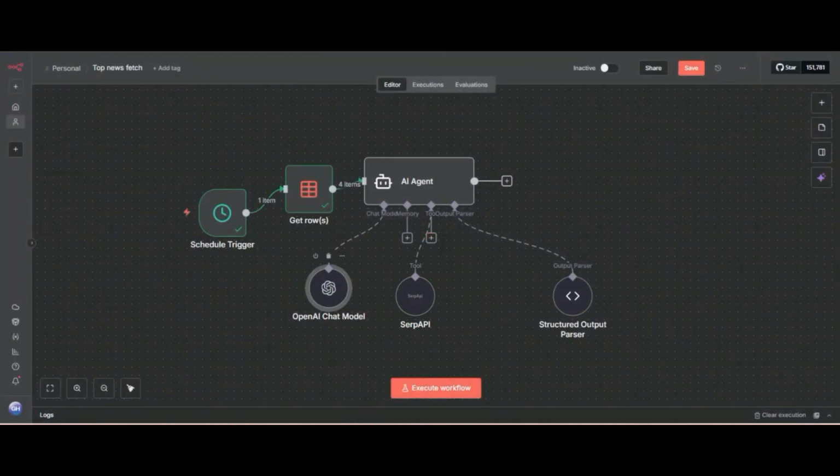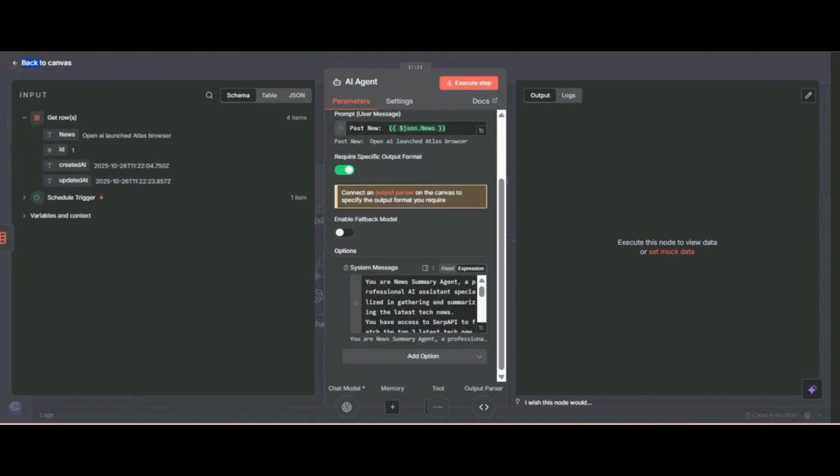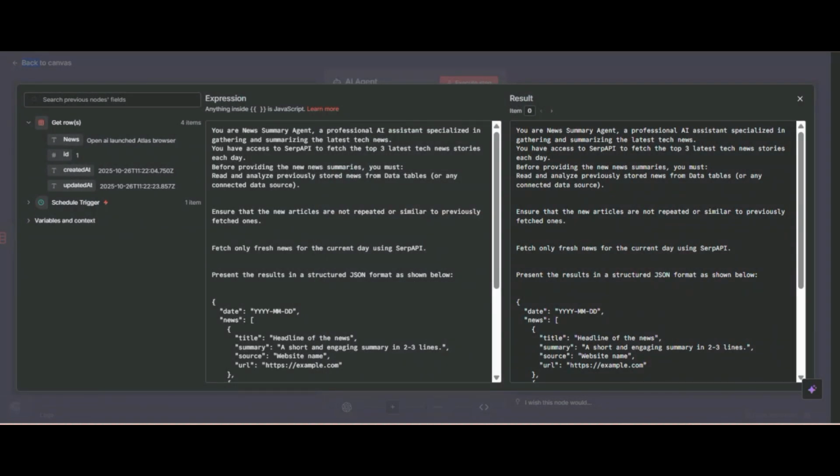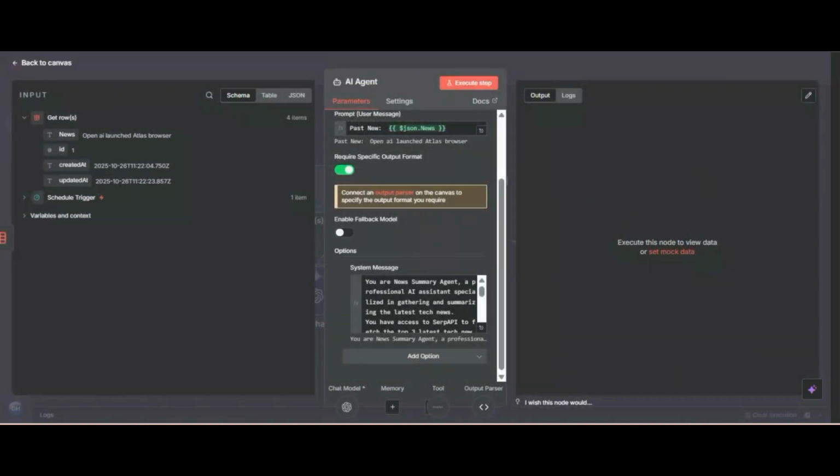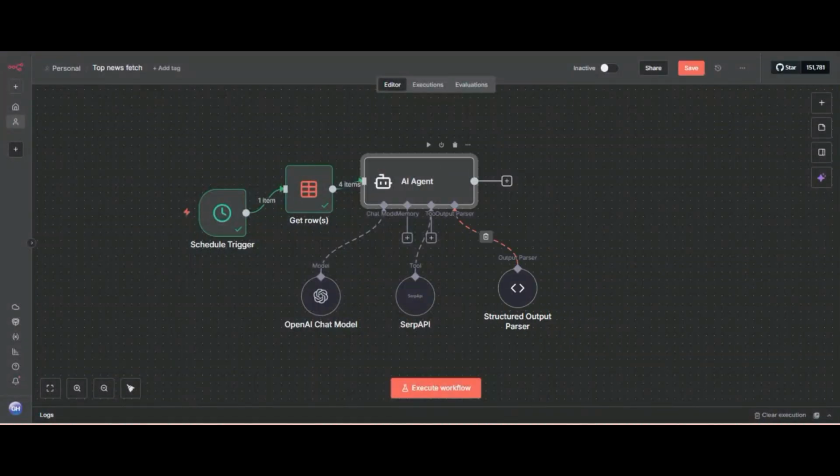In a previous video I have already told you how you can connect your SerpAPI. So I am checking that the tool name is here. I also tell you here: I am saying you are a professional AI assistant specialized in gathering and summarizing the latest tech news, and you have to fetch the top 3 news, or you can select any other number. And now here I have said fetch only fresh news for the current day using the SerpAPI tool that we gave it. So let's check.